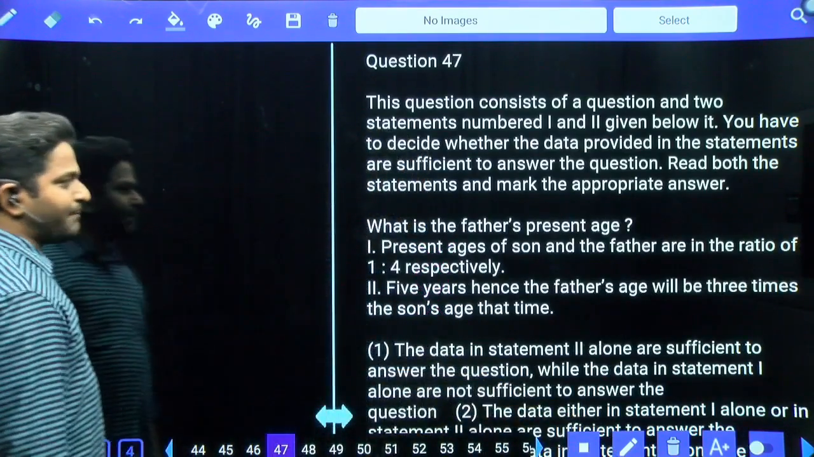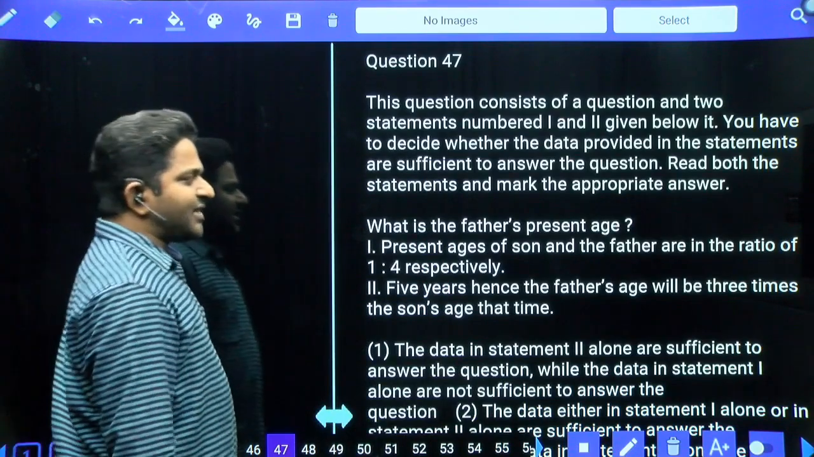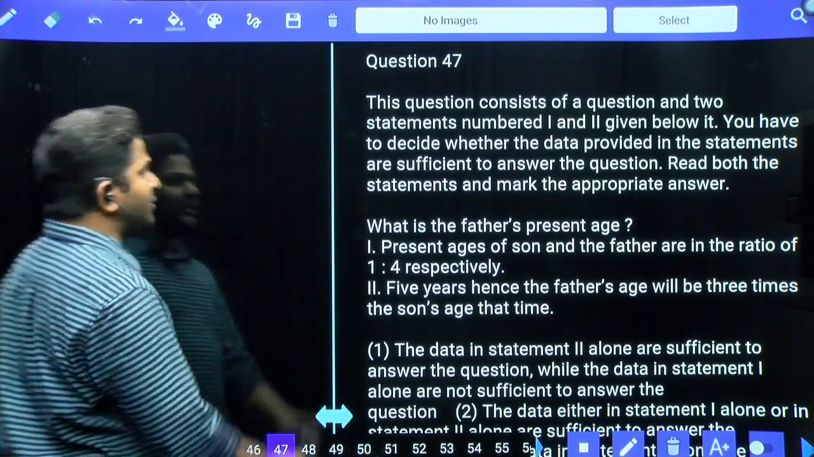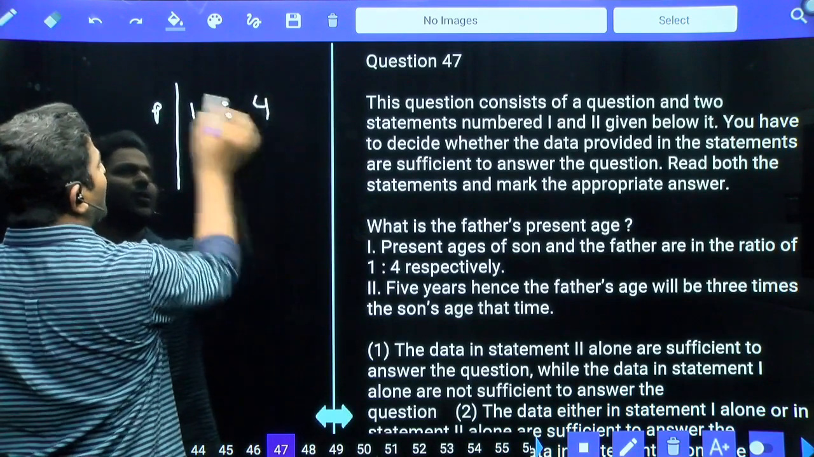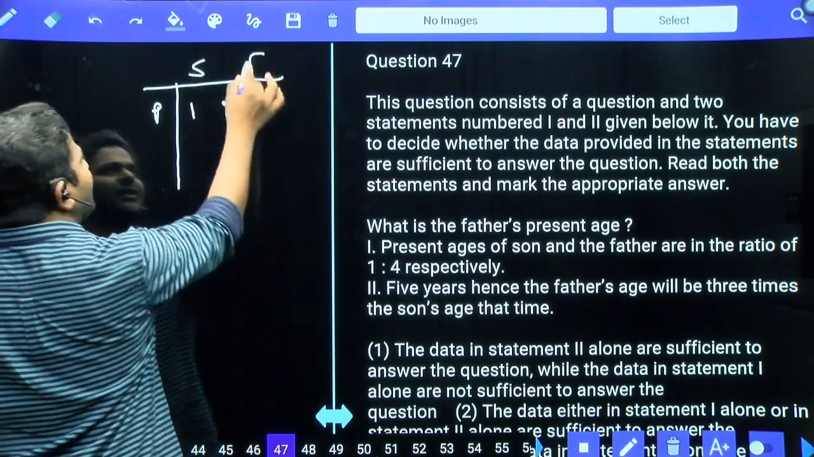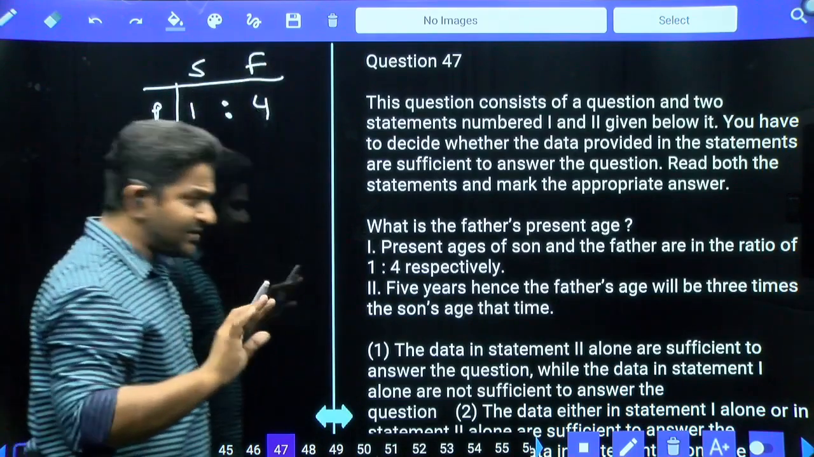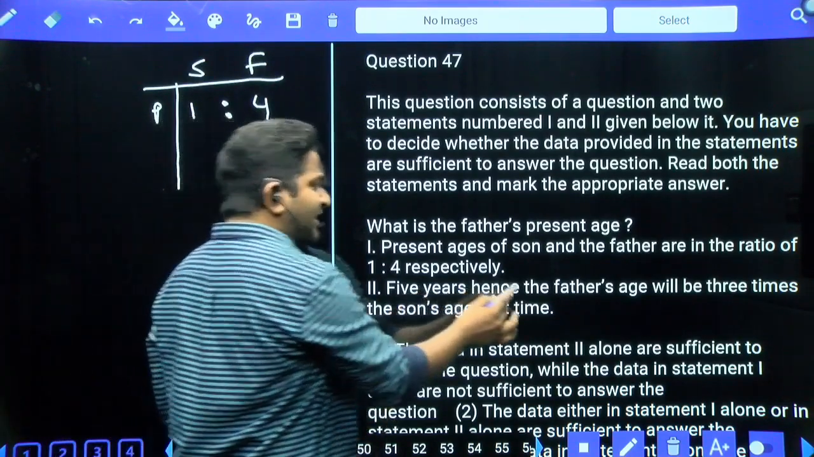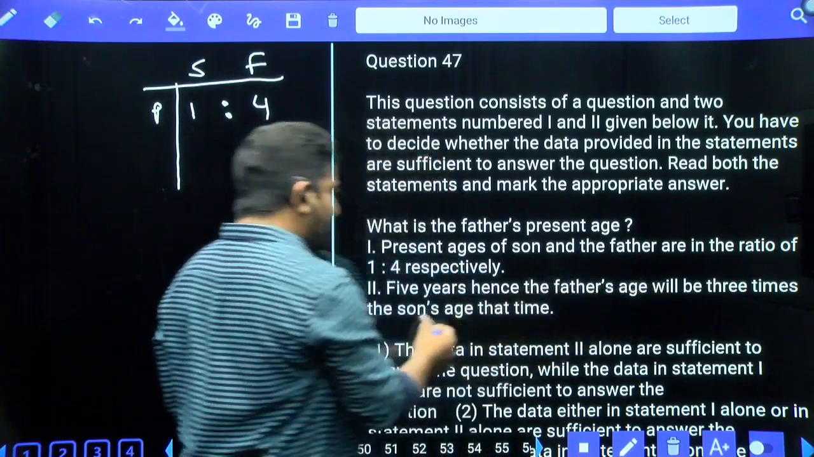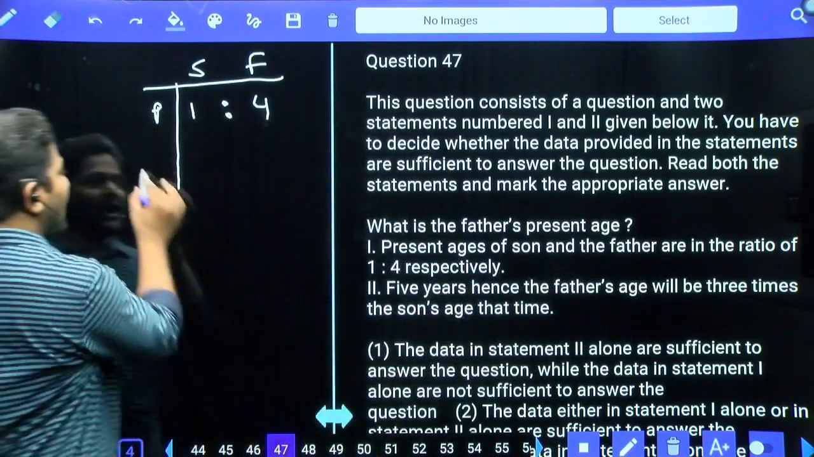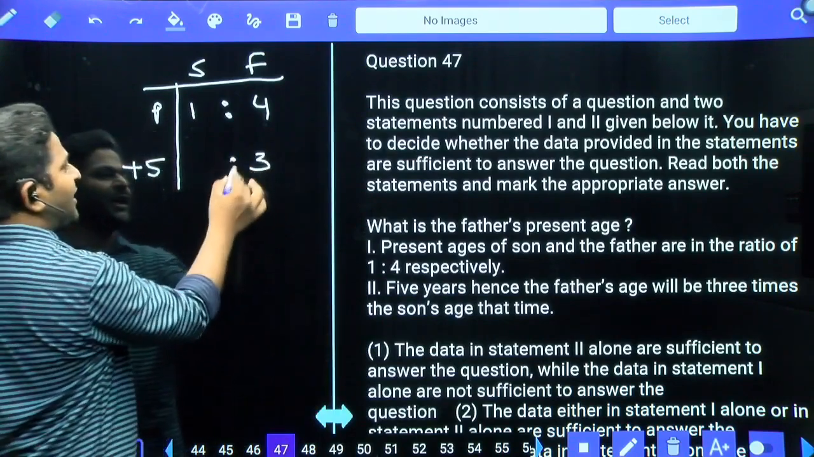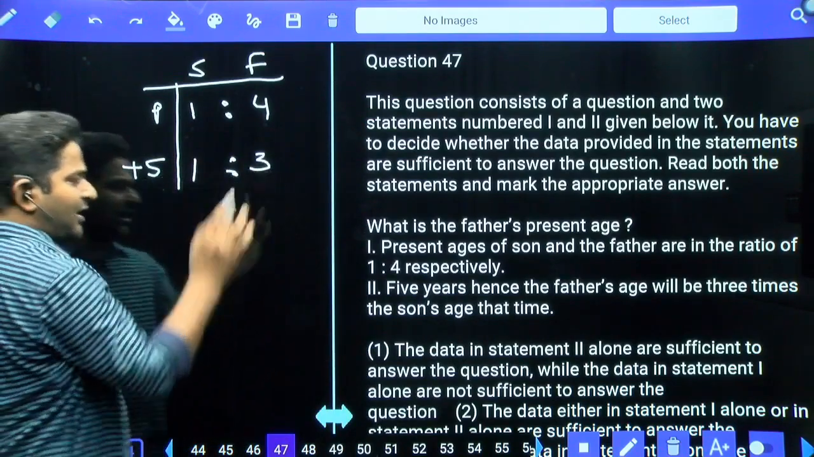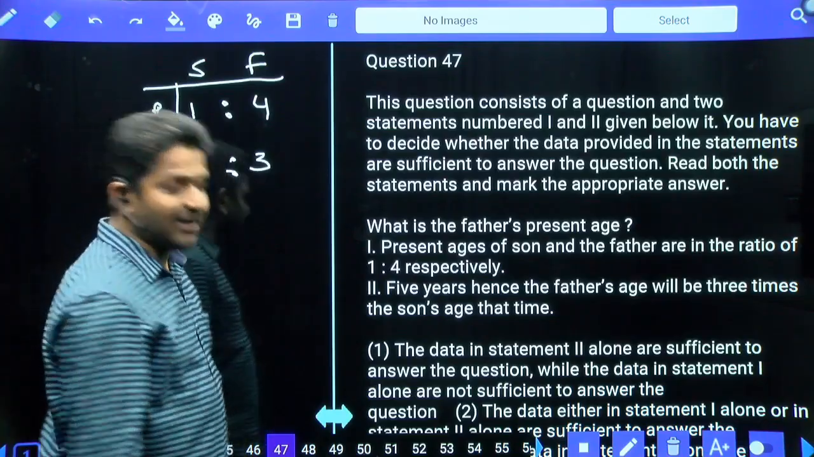What is father's present age? Present age of son and father are in the ratio 1 is to 4. If their present ages ratio is equal to 1 is to 4 for son and then father, using only one ratio, the answer cannot be found. 5 years hence, the father's age will be thrice that of son's age. After 5 years, father's age will be 3 times that of son's age. Using only the second statement also, the answer cannot be found.